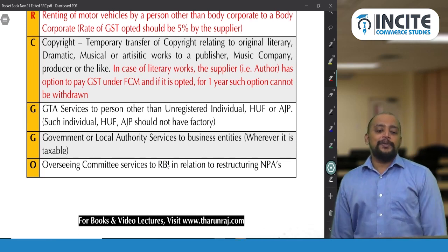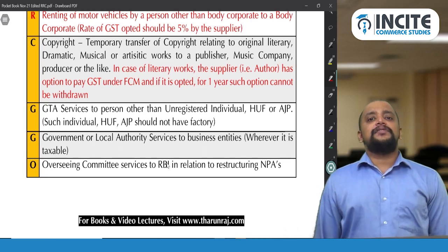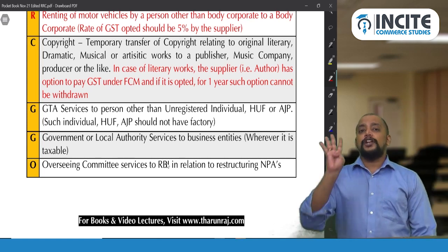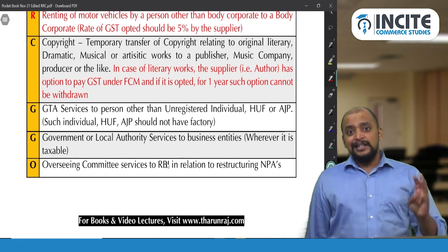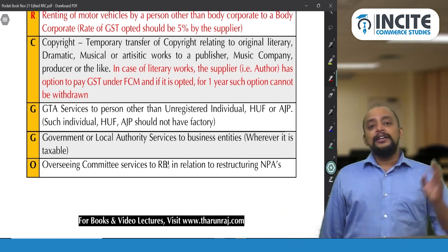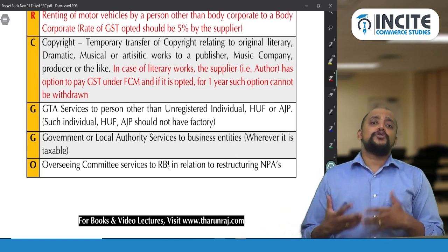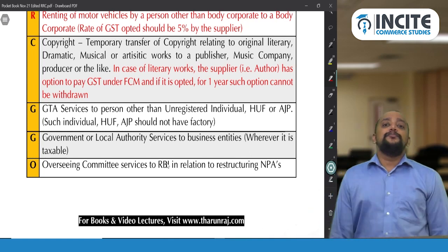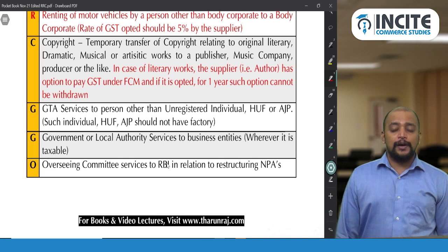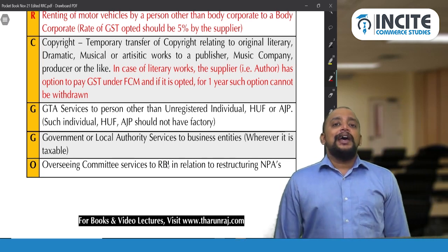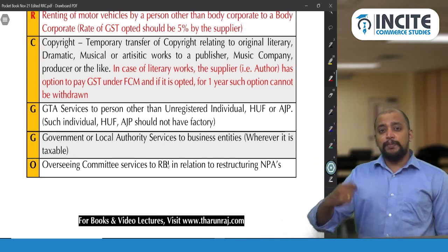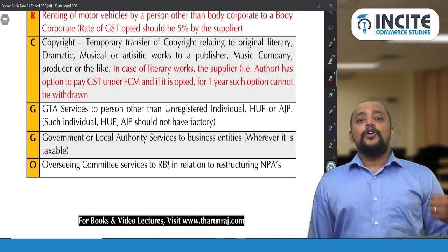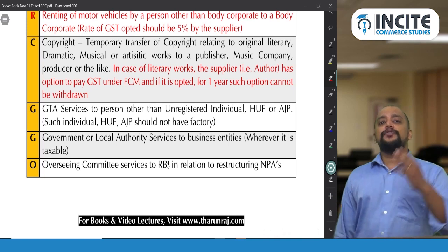In case of copyright services, what is a copyright service? Temporary transfer of copyrights. What copyrights? There are total 4 copyrights. Original literary, that is books, novels, etc. Then dramatic, that is story writing, script development, etc. And musical, composing background music, composing songs, playback. And then artistic works, drawings, painting, sculptures, making sets, etc. will be coming under copyright IPR. And only these 4 are covered here.